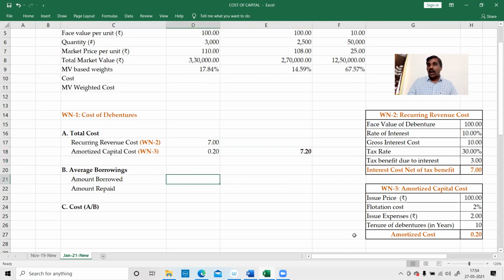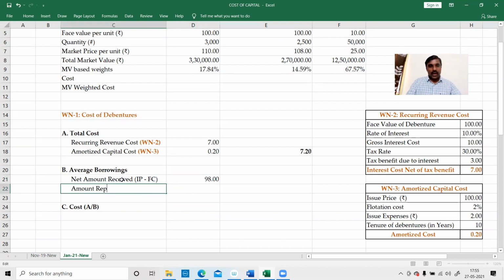Next, amount borrowed. How much is the amount borrowed? 100 rupees issue price, but issue expense is 2 rupees. Therefore, net amount received is 98 rupees only. Net amount received is equal to issue price minus flotation cost. Therefore, 100 minus 2, 98 rupees.